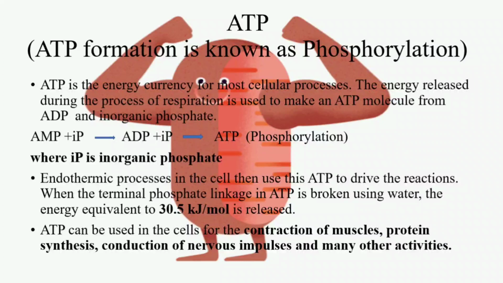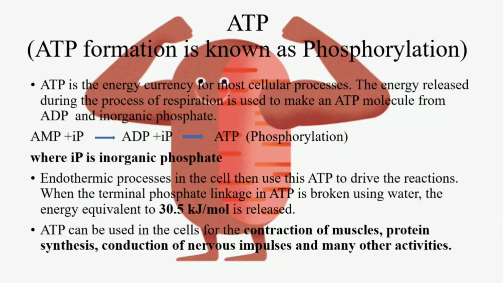This ATP will be formed through ADP, and the ADP comes from AMP. Let's see the flow chart. AMP, whose full form is adenosine monophosphate, adds with inorganic phosphate, IP, a single phosphate that attaches to the monophosphate. So now there will be two phosphates. That is known as adenosine diphosphate.